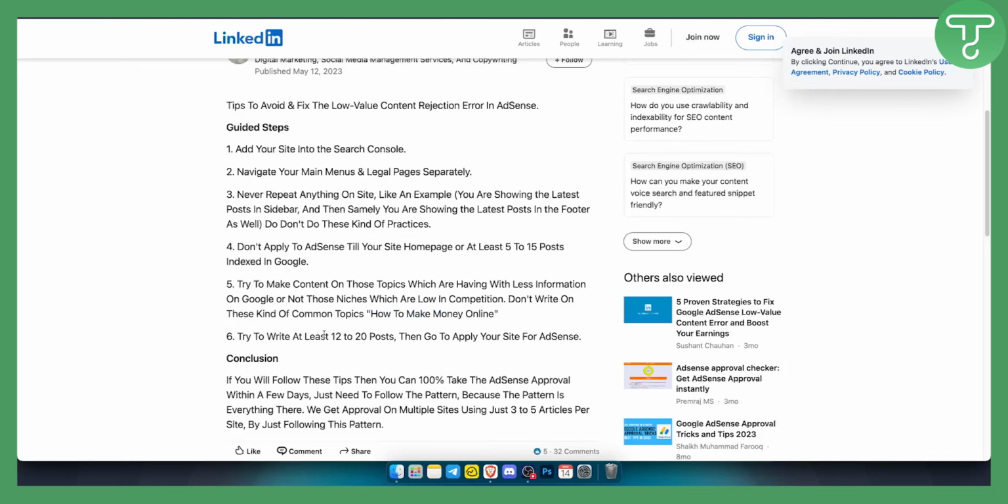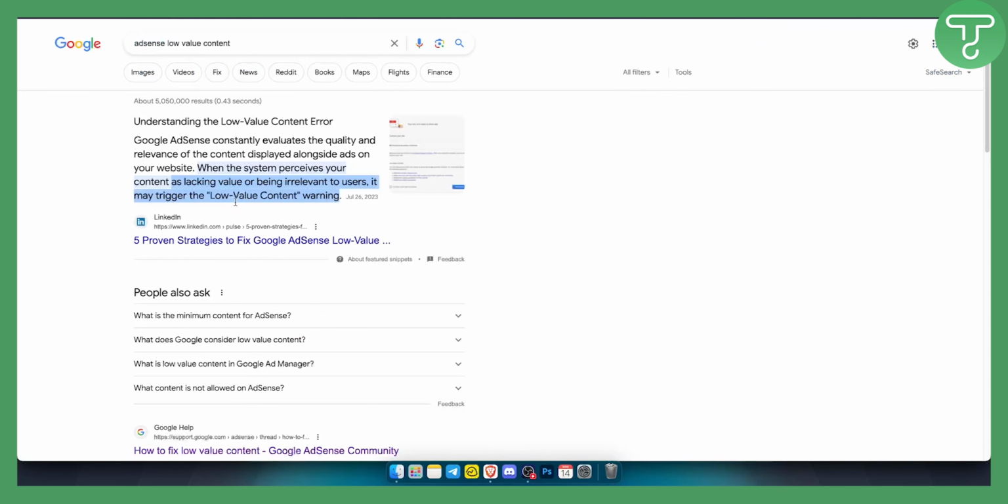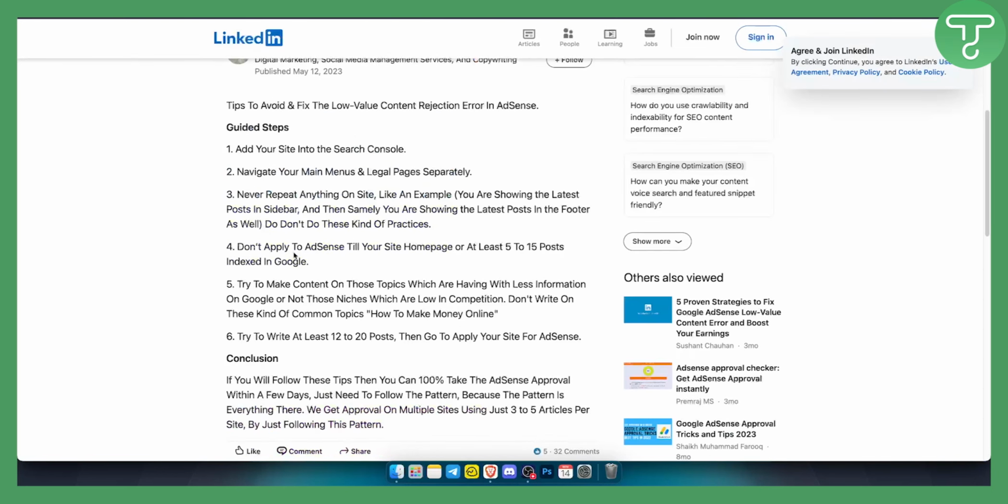And also try to write at least 12 to 20 detailed posts and then apply for AdSense, because otherwise it won't be valuable for AdSense to approve you, and AdSense will give you a low content or low value content warning. So those are the things that you want to be aware of.